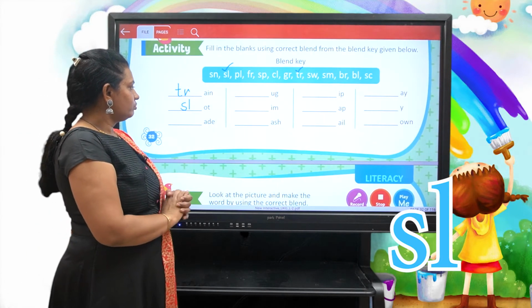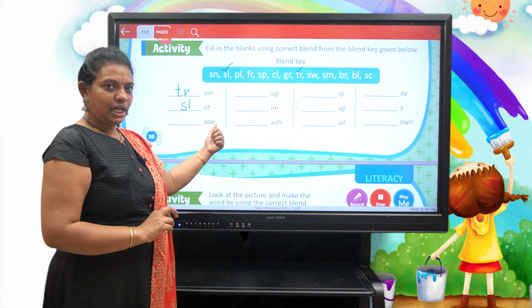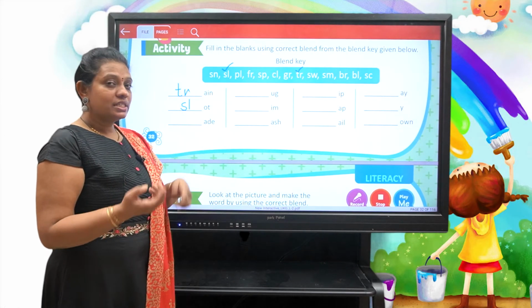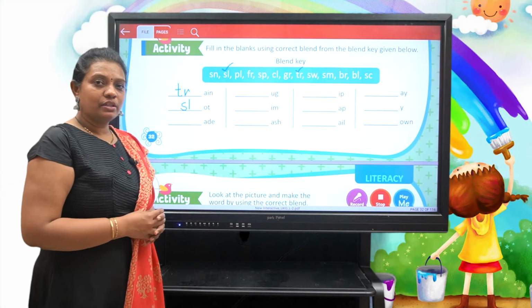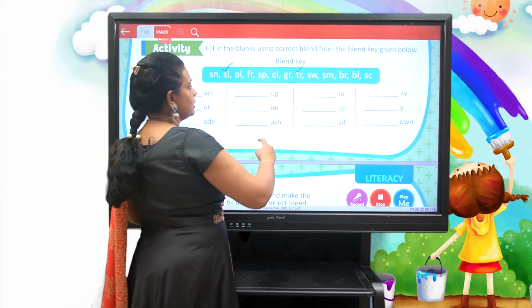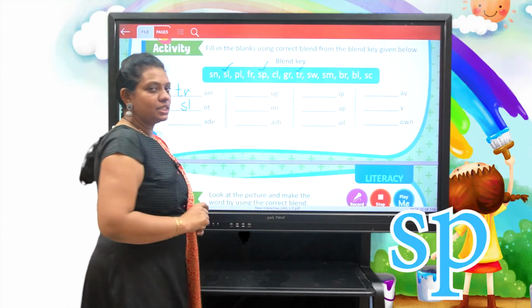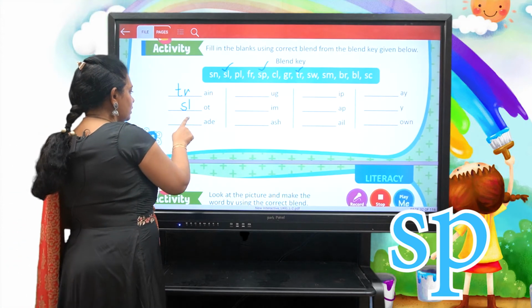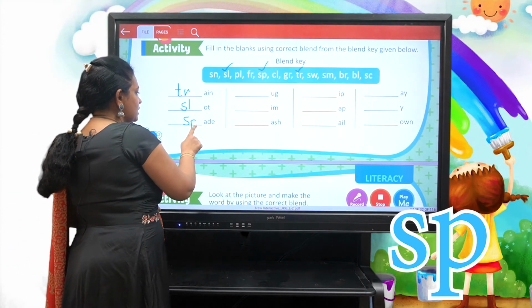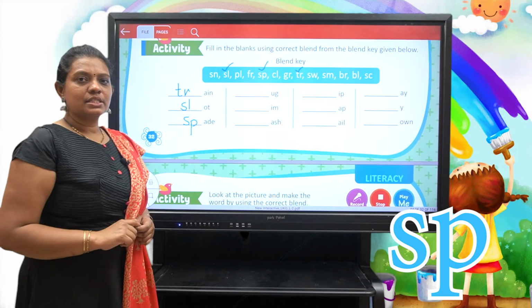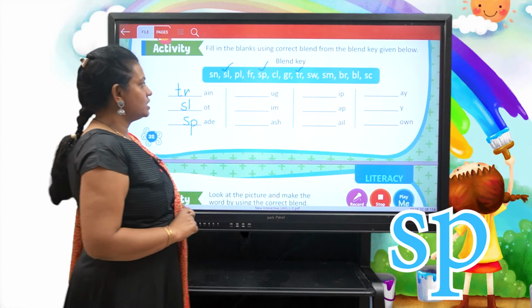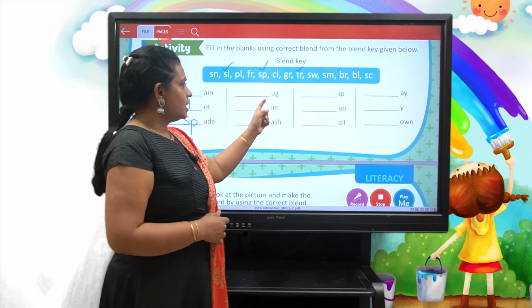Now, ade. So what is the blend sound that we can use here? Sp. We can use sp, right? So when we use sp, it will become spade. Right? See here, children.